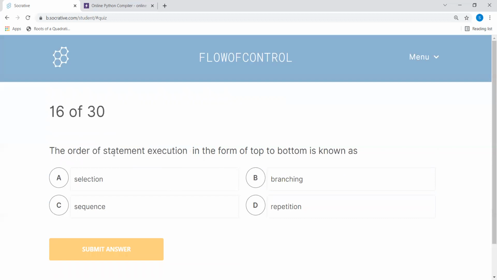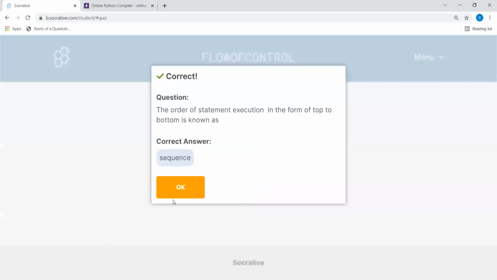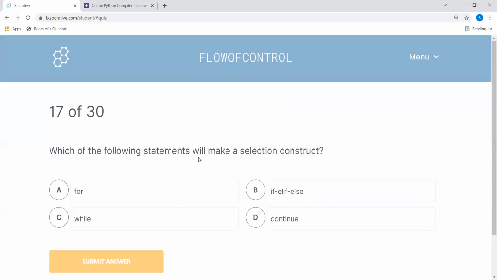Now we move to the order of execution from top to bottom. If you are going one after another, you're not doing any selection, any branching, or any repetition, so it is the sequence which you are doing. Next one is, which of the following statements will make a selection construct?